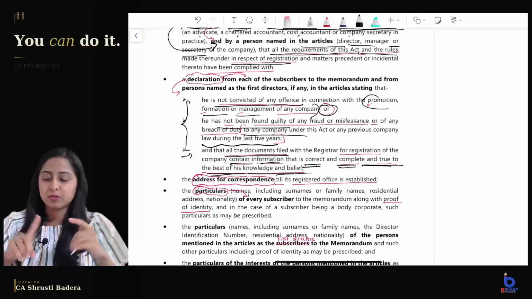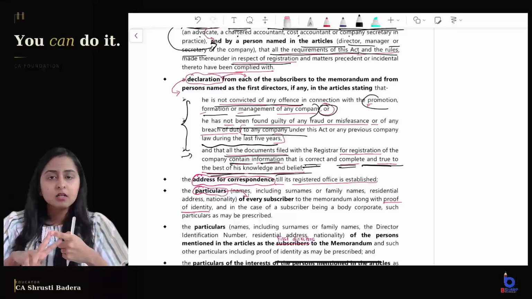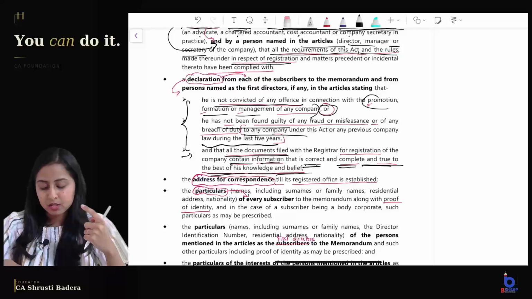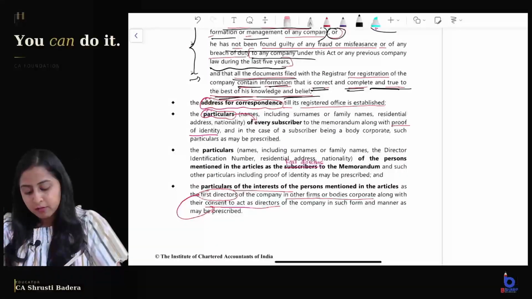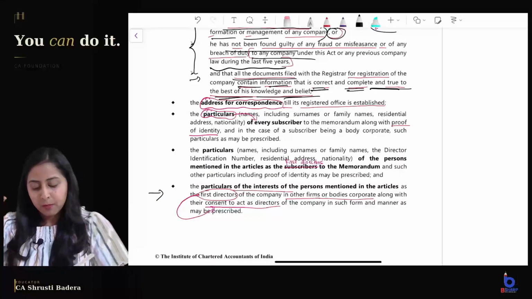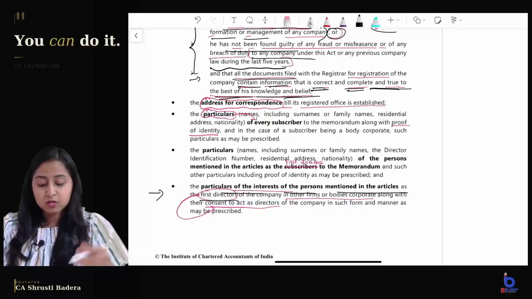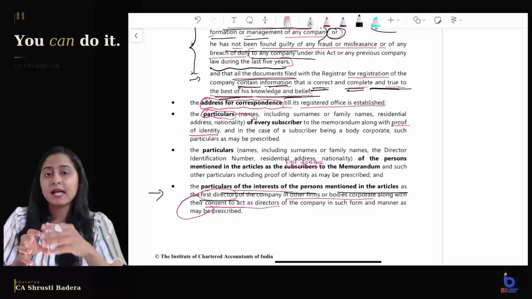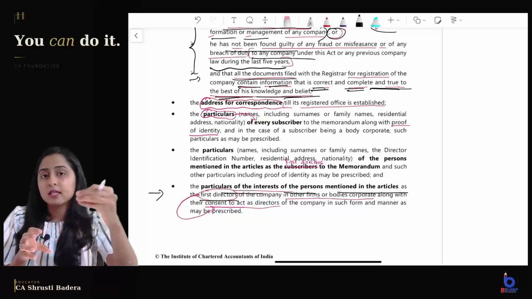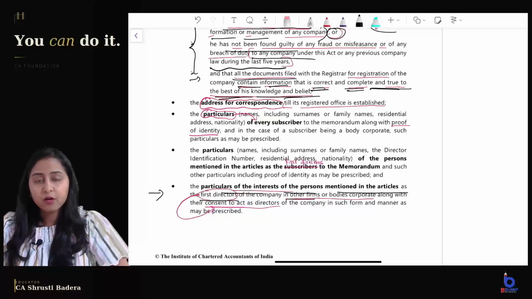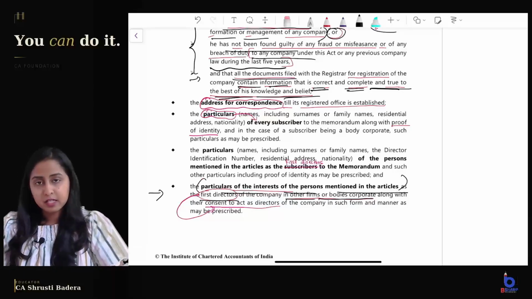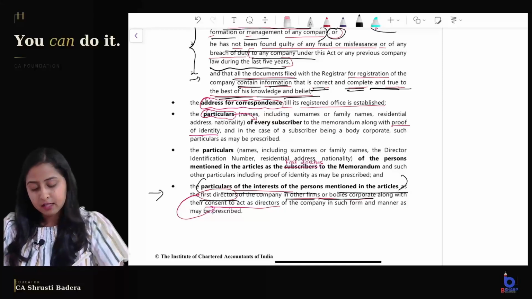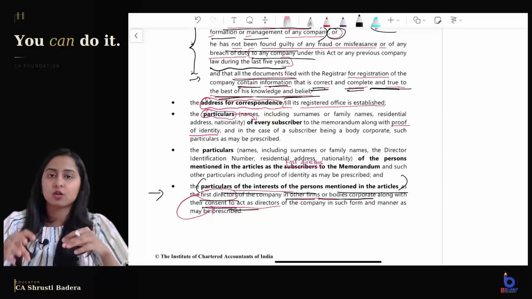This declaration has to be given by all the subscribers and the first directors. Two declarations we saw. Along with this, we need one more thing from the directors: particulars of interest of the persons mentioned in the article as first directors. Particulars of interest in what? If the first director is in any way involved in other firms, partnership firms or body corporate, then he has to give that information. Along with that, he has to give a consent to act as director of this company.